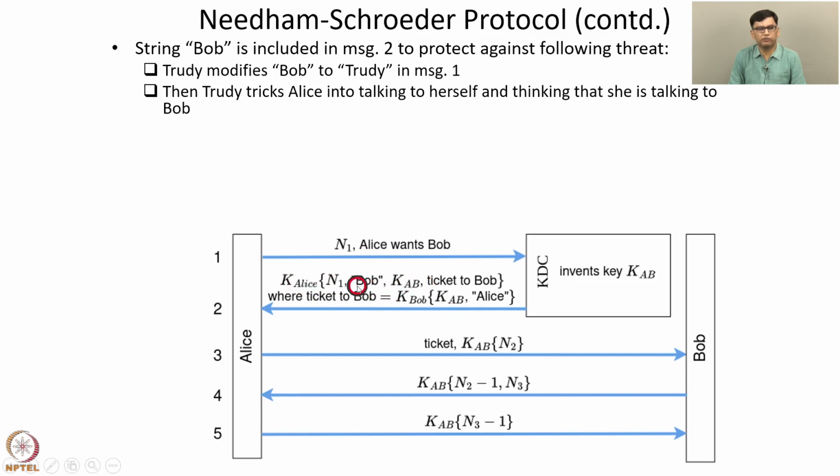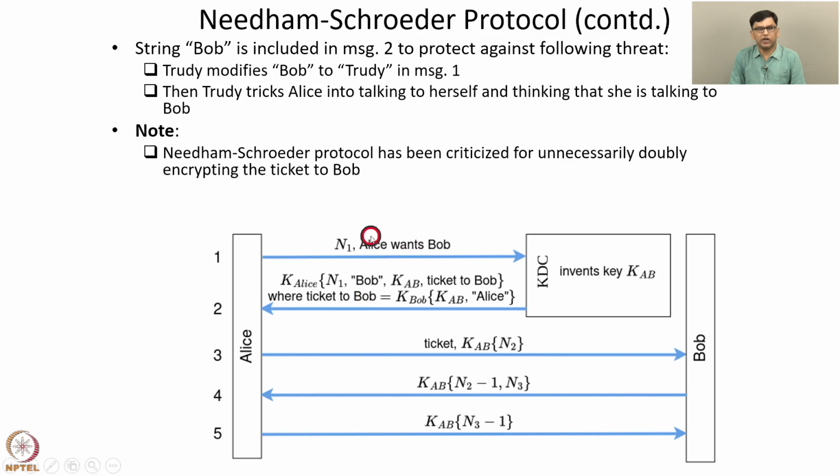So when Alice receives this message 2, after decrypting this message, Alice can check that this key KAB, which is passed on by the KDC, is indeed meant for communication with Bob and not with someone else. So this string Bob assures Alice that this key KAB is meant for communication with Bob. So that's the reason for including this string Bob in this message 2.